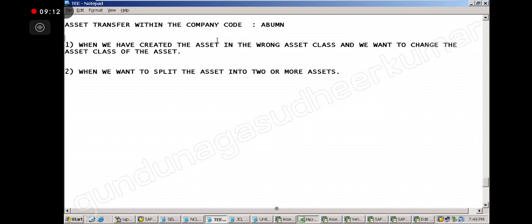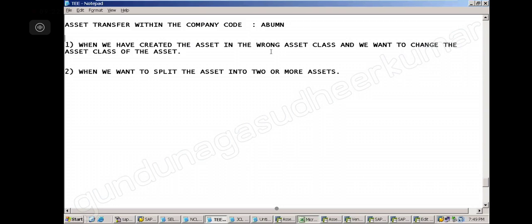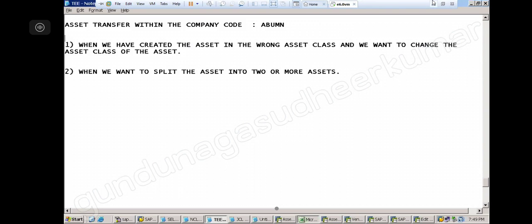Okay. Asset transfer within the company. So we have created an asset in the wrong class and we want to change it. So one by one I will discuss. First I will talk about this.